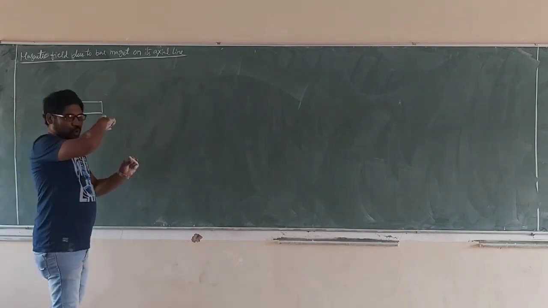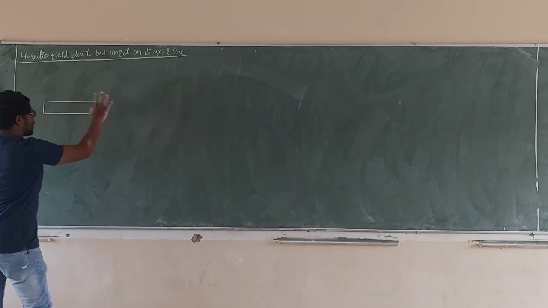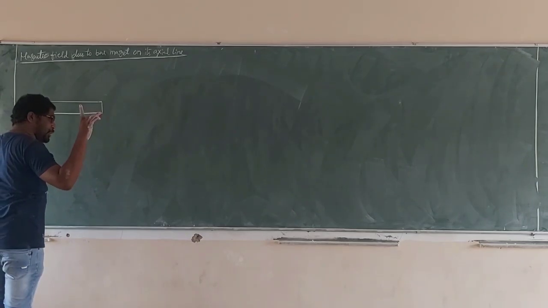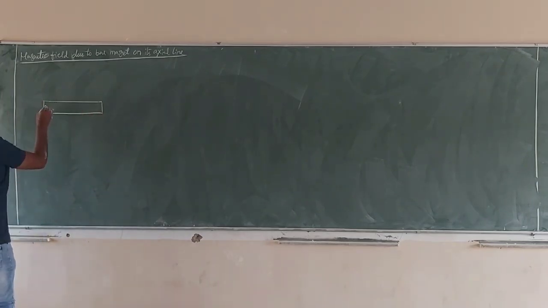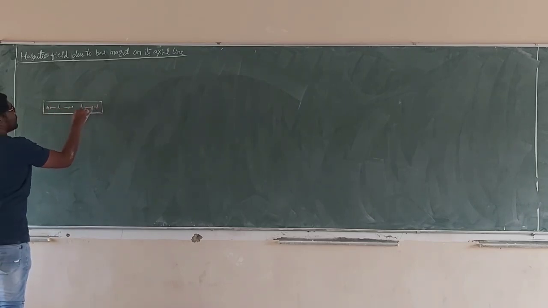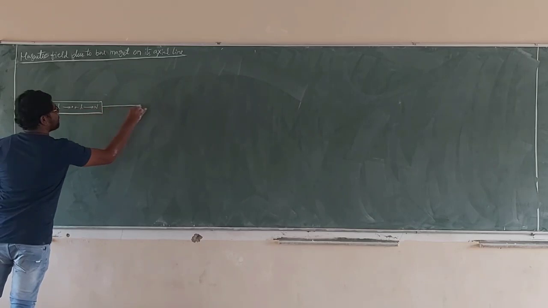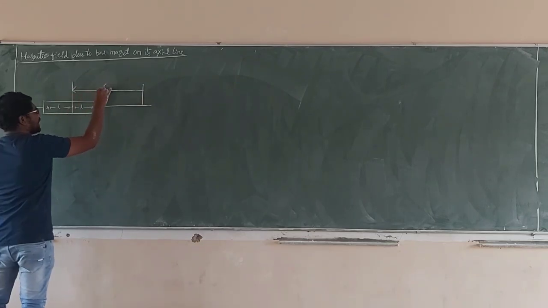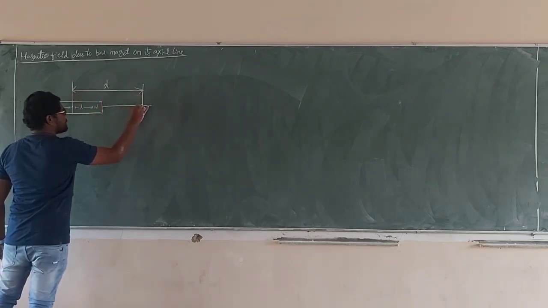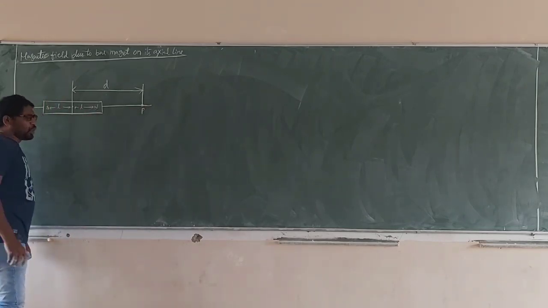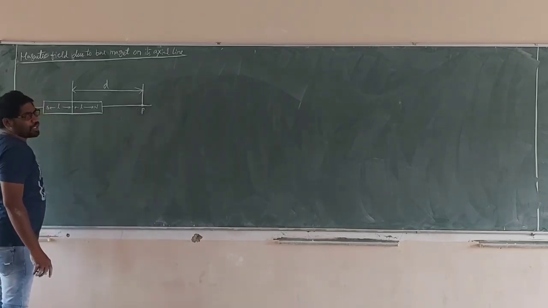The line passing through the two poles of the magnet is called axial. The line passing perpendicular to the length and through the center of the magnet is called equatorial. Now this is the north pole, this is the south pole, this is the center, and the length is L. From the center, at a distance D on its axial line, a point is considered. At that point, due to the north pole, what is the magnetic field? Due to the south pole, what is the magnetic field?